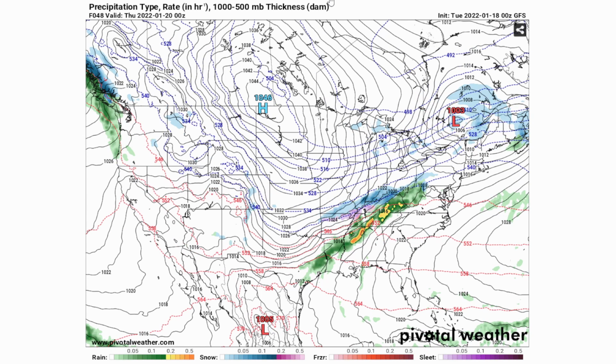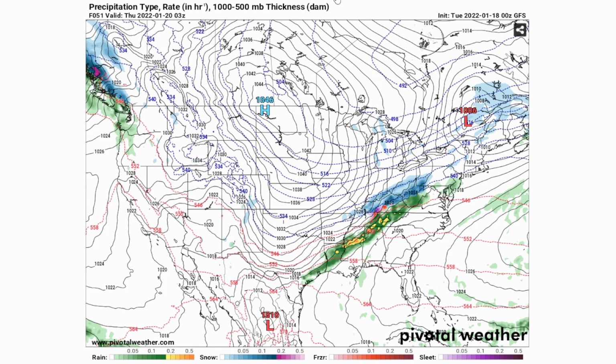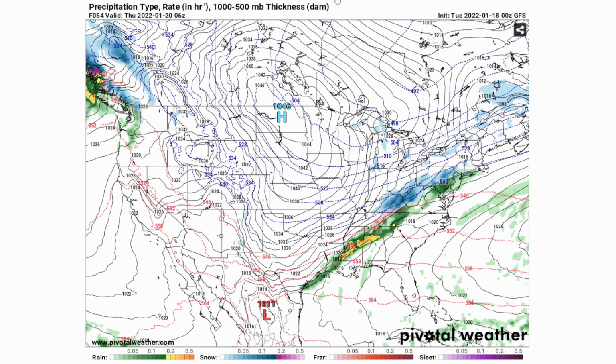And even some snowfall across portions of southern Missouri, northern Arkansas, southern Illinois, southern Ohio, southern Indiana, and even portions of northern Kentucky could see a little bit of snowfall from this little system that's going to be moving in on the 19th. And that's going to be moving here throughout Kentucky, West Virginia, more of Ohio there, Pennsylvania now. This is going to be very late overnight hours of Wednesday into Thursday.